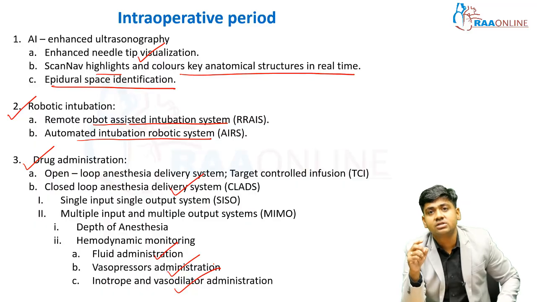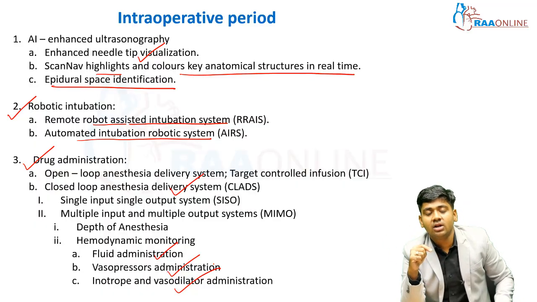This closed loop anesthesia drug delivery system was a 2 marks question in the previous year, April 2023. CLADS was an important short note. For this you just write single input, single output, and multiple input, multiple output. This is a part of artificial intelligence in the intraoperative period.